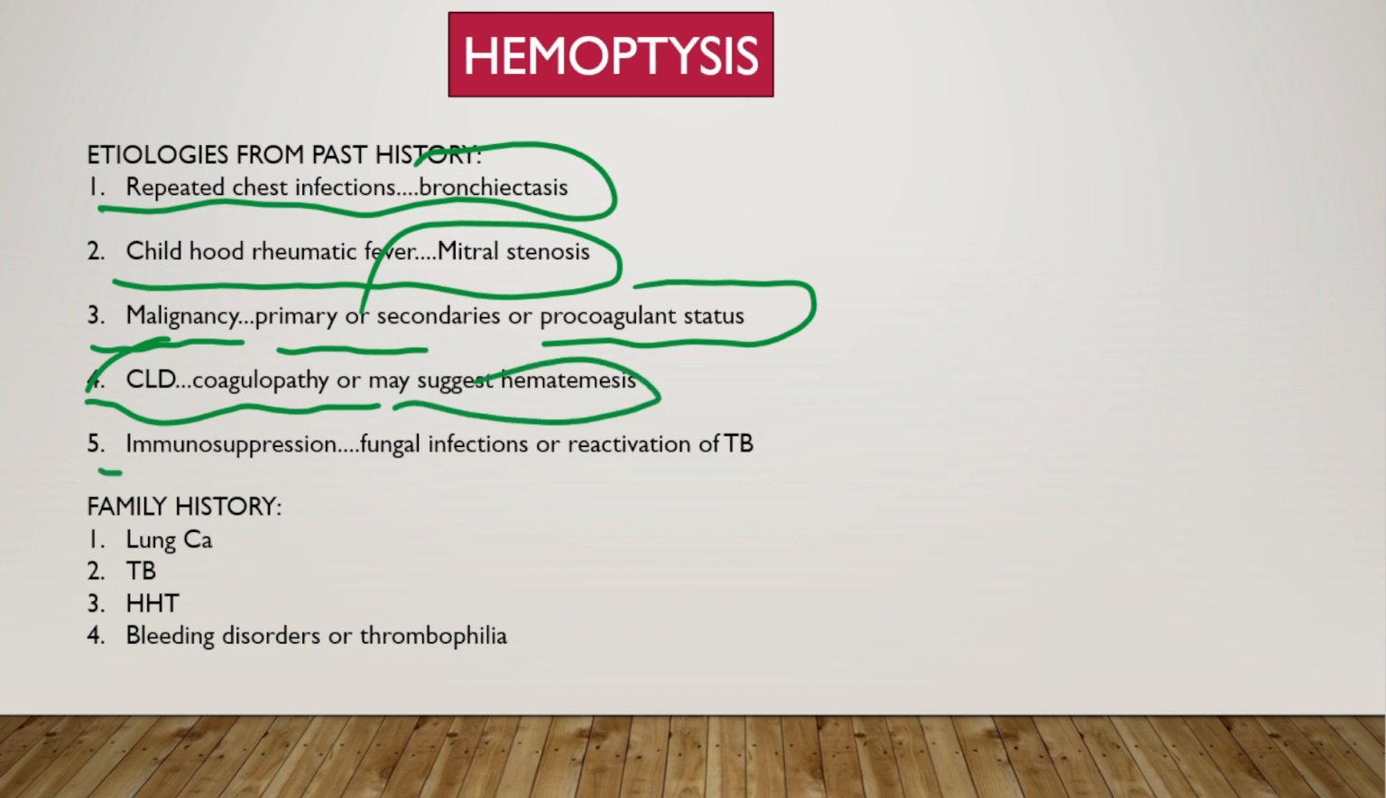We will ask about any immunosuppressive condition, because fungal infection and reactivation of tuberculosis occur in immunosuppressive conditions, whether the immunosuppression is because of drugs or a chronic immunosuppressive viral illness like HIV. In the family history, we will ask about lung cancer, which runs in families, tuberculosis, and hereditary hemorrhagic telangiectasia, which has autosomal dominant inheritance. It can also present as hemoptysis and epistaxis. Then we will ask about bleeding disorders or thrombophilia in the family, which will help guide us towards the cause of hemoptysis.